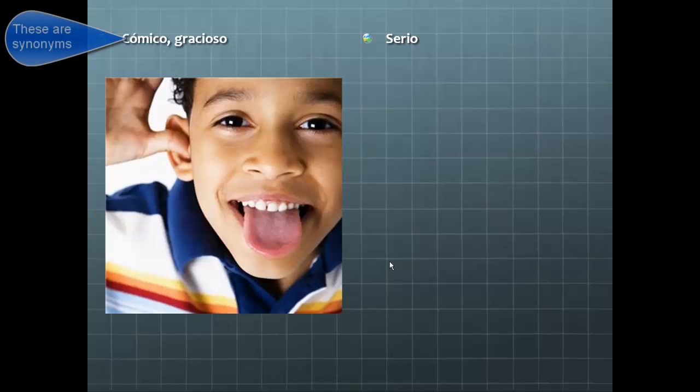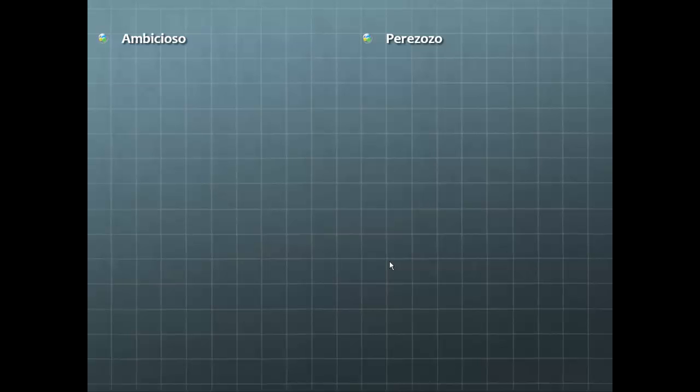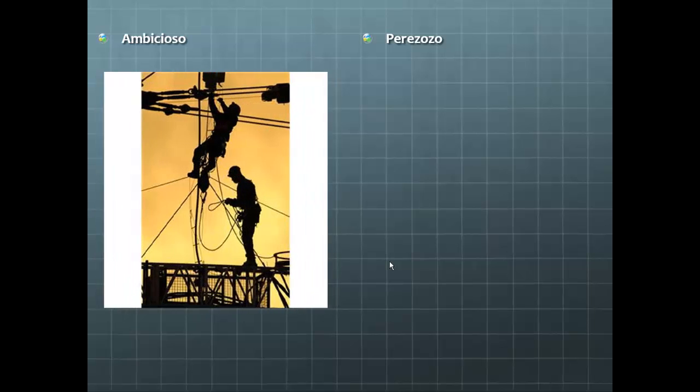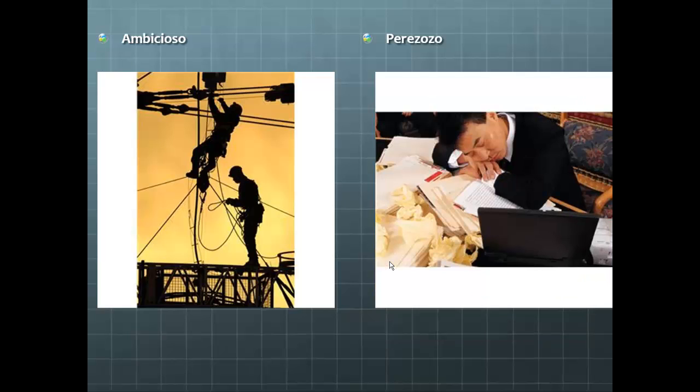And cómico. Gracioso. Someone who's funny. Serio. Serious. Ambicioso. I hope you are all going to be ambiciosos. Estudiantes or alumnos ambiciosos. That means hard-working. And the opposite? Perezoso.